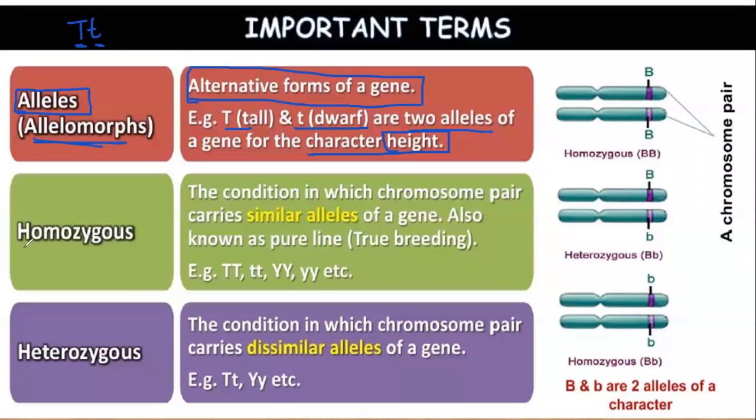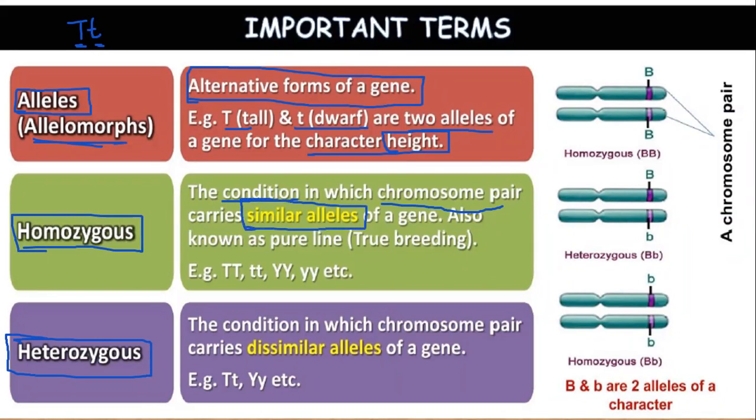Okay. Next are two similar terms, homozygous and heterozygous. Homozygous means the condition in which a chromosome pair carries similar alleles of a gene. Exactly, Ankit: capital T, small t, capital Y, small y.